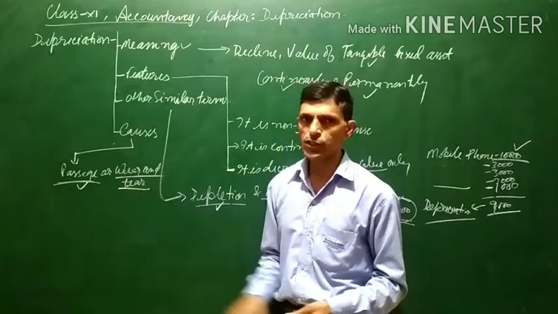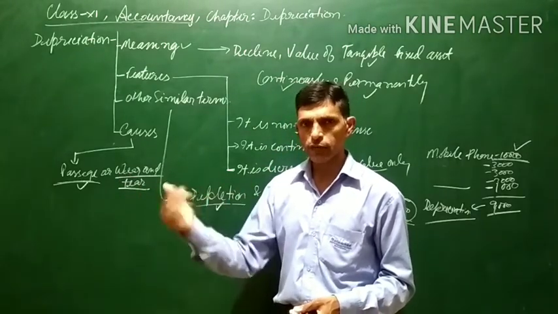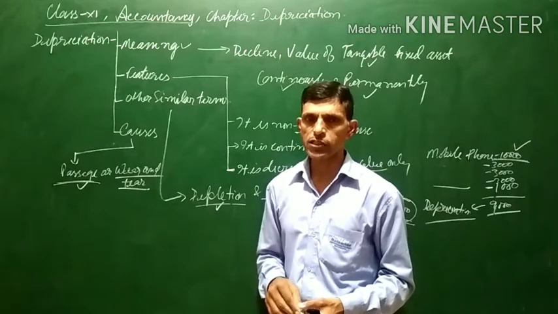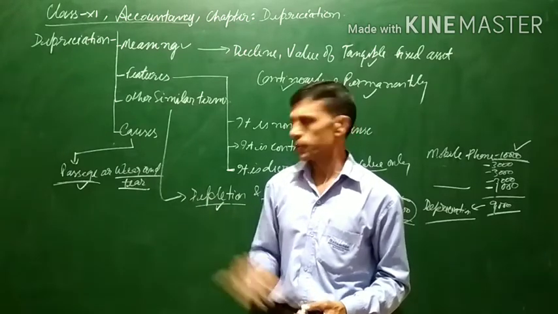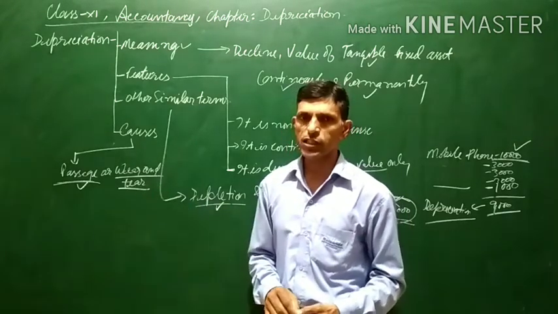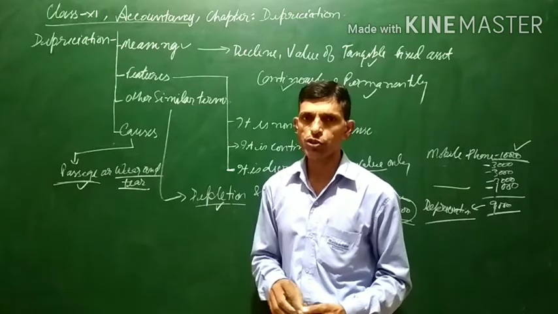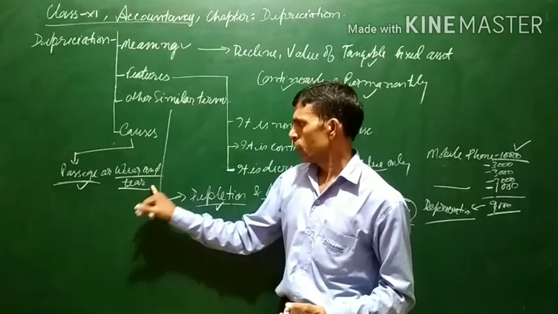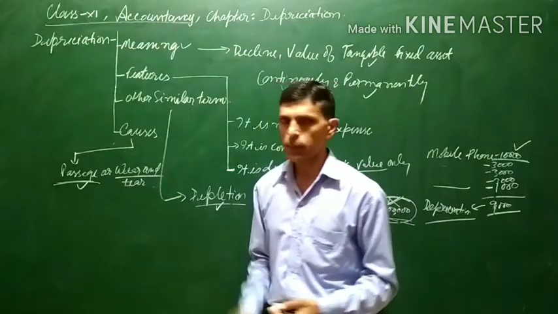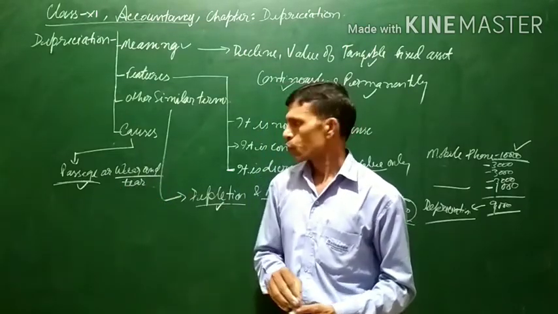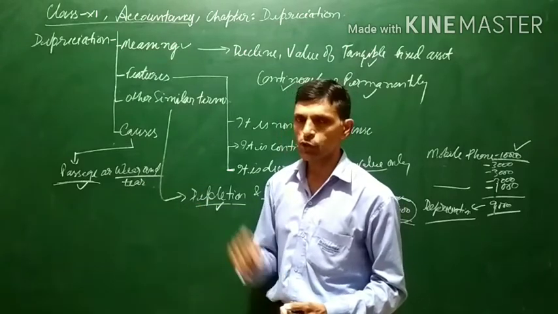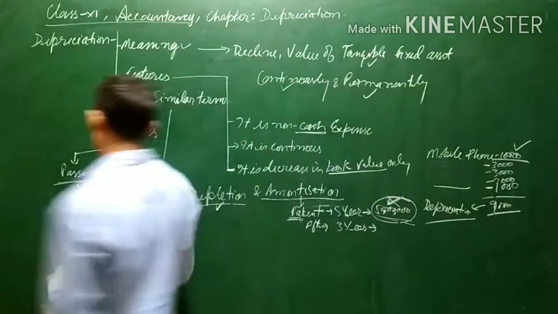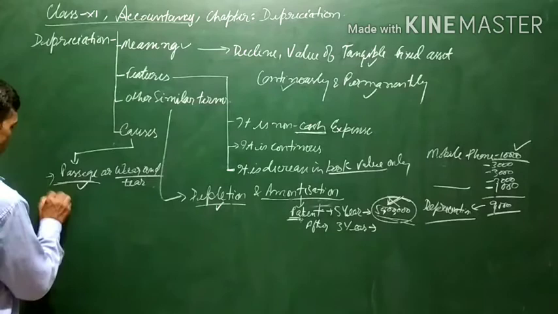This is known as wear and tear, because if you use the goods, there will be a reduction in the quality of the goods or the asset. Because of use, there will be some depreciation, or the value will go down, which is known as wear and tear. Next, this is also because of obsolescence.